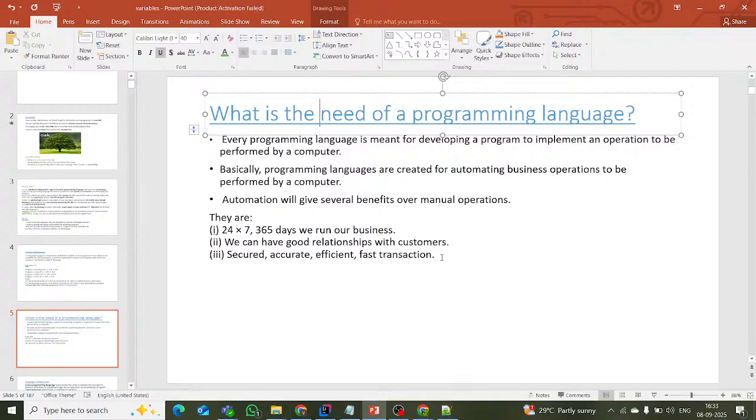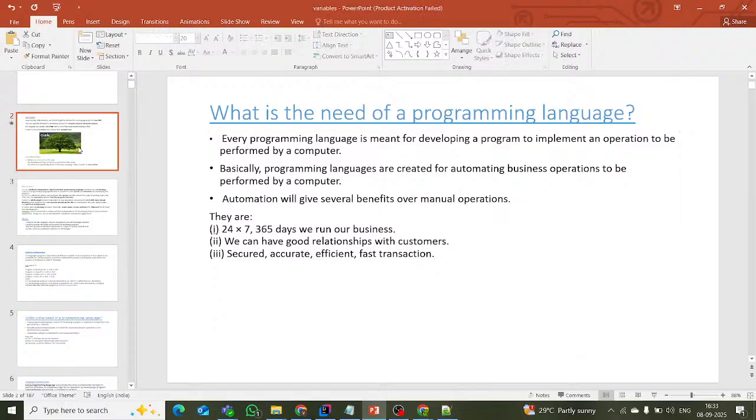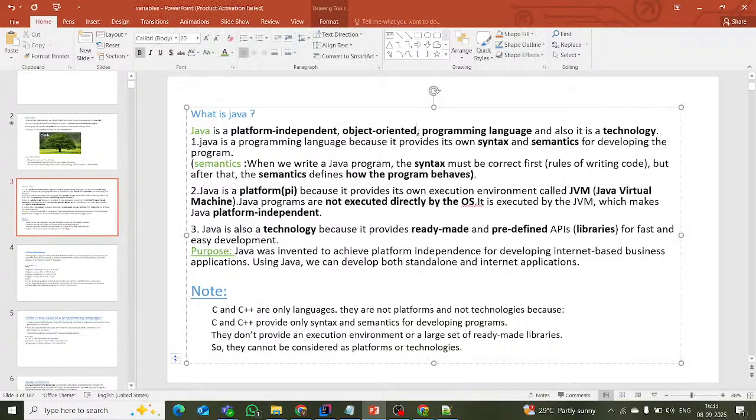This is one need. These are all the needs of programming language, right? These are three of the needs for the programming language. So simply it is a one programming language, and it's object oriented also. Why is it object oriented? Because in Java all things are considered as an object. Clear? It's platform independent. Why? Because it's irrespective of the OS. If you have the JVM, then we can execute the .class file. It is not mandatory whether it is Windows or Mac or Linux, it will execute.